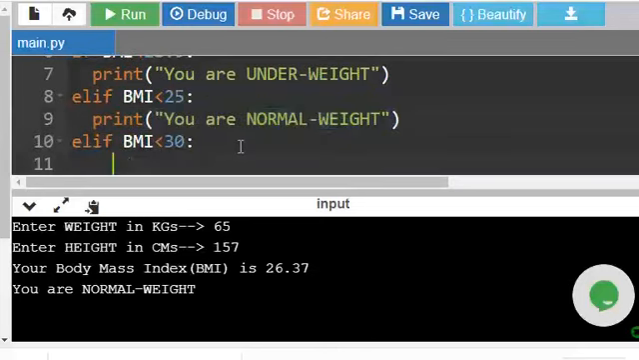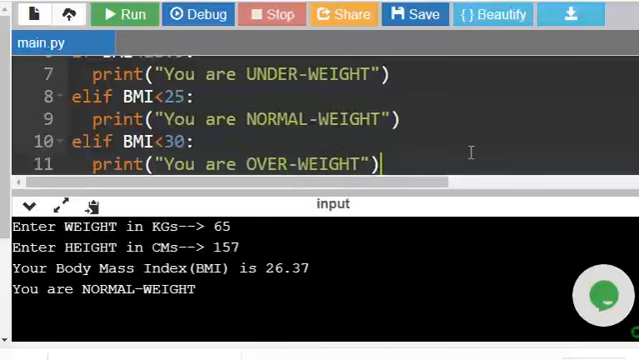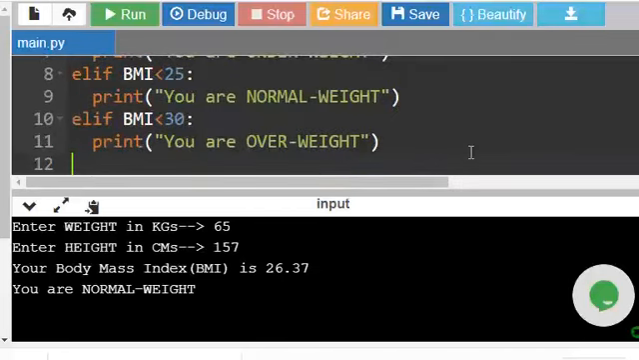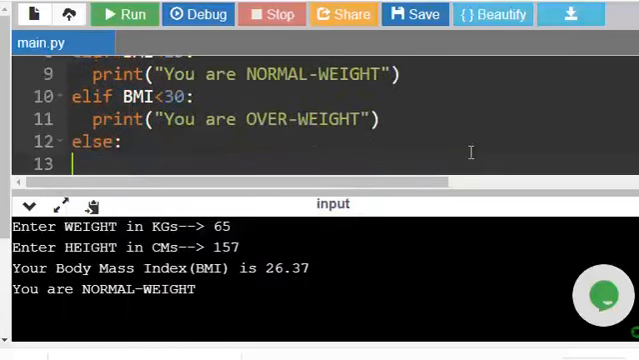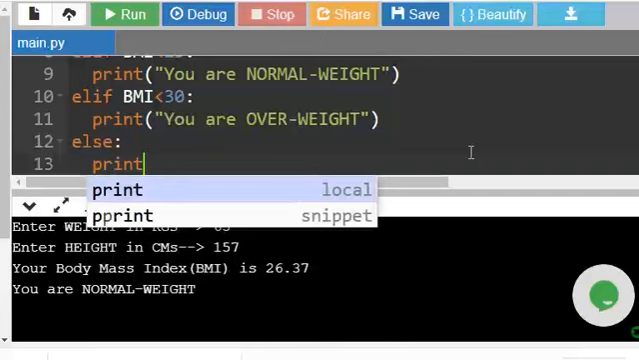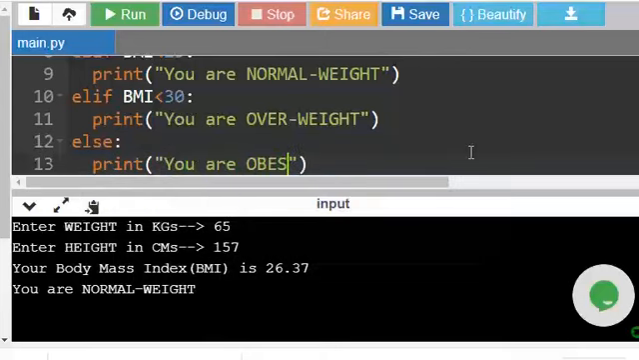copy paste, your overweight. Else can be used only once if at all used. Else print you are obese.